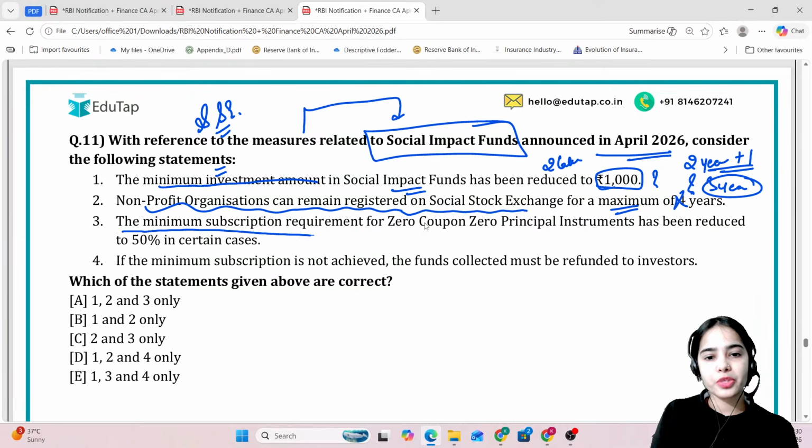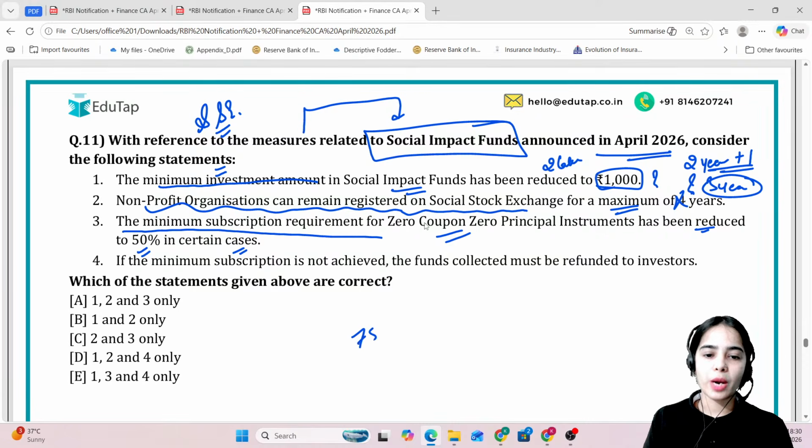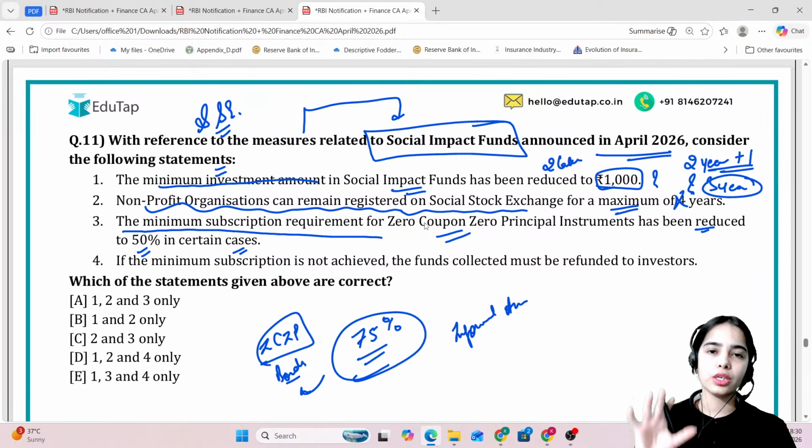The minimum subscription requirement for zero coupon, zero principal instruments has been reduced to 50% in certain cases. That is correct. The minimum subscription requirement was informed as at least 75% of the amount. So for zero coupon, zero principal instruments, if money is raised, at least 75% of this amount should be raised.